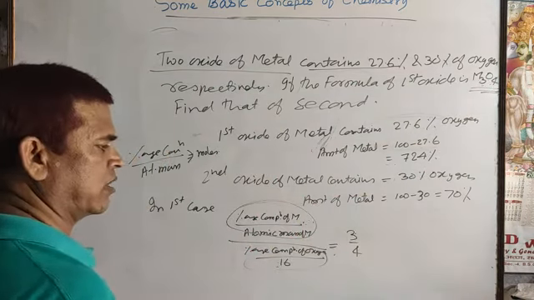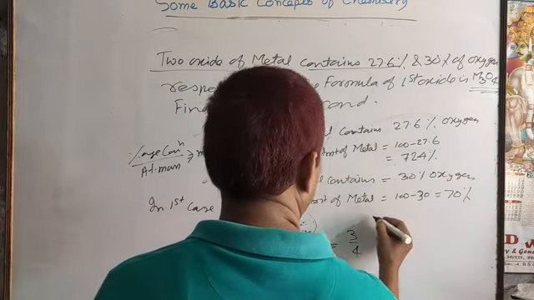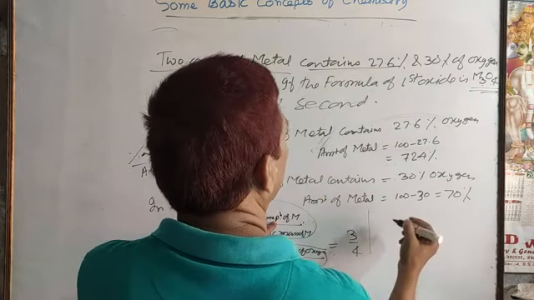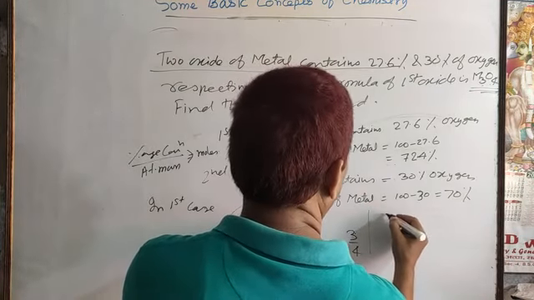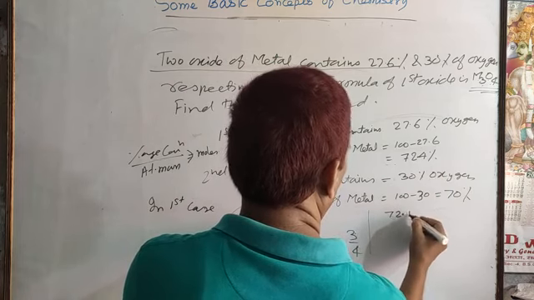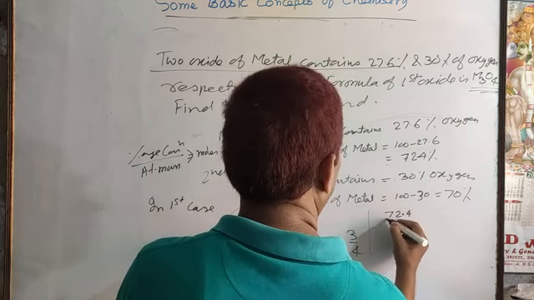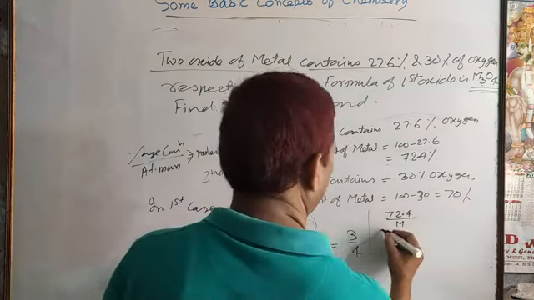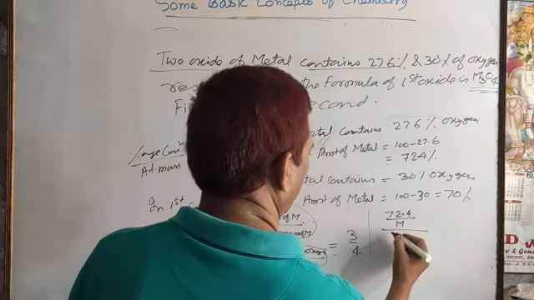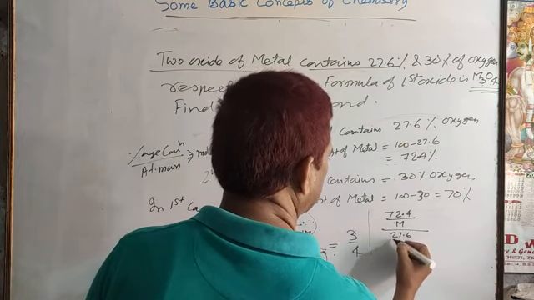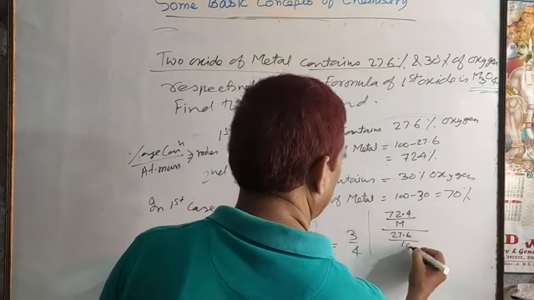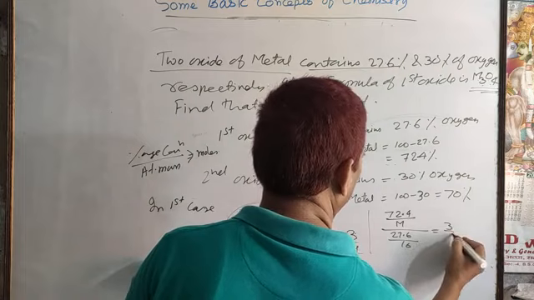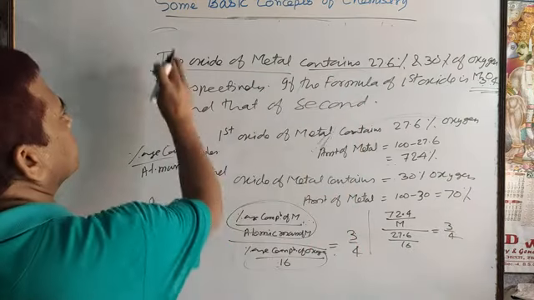So that ratio comes 3 by 4. So just here you find the percentage composition of metal, already written 72.4, and the atomic mass is not known, so by M, and percentage composition of oxygen 27.6, and now here 16, that is equal to 3 by 4. Okay.